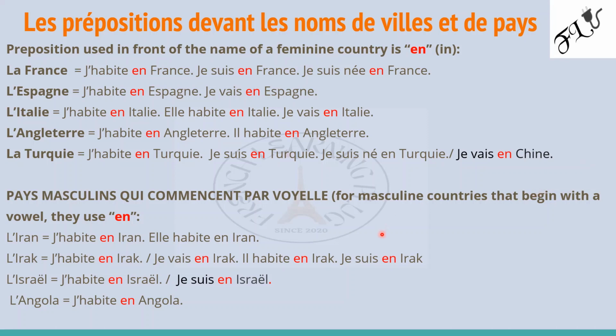However, the next ones you need to know are masculine countries that begin with vowels. They also use en. So, l'Iran, j'habite en Iran. L'Irak, j'habite en Irak. Angola, j'habite en Angola. There's also Afghanistan. Je vais en Afghanistan. En Afghanistan. So all masculine countries that begin with a vowel, they use en, just like feminine countries. Okay.